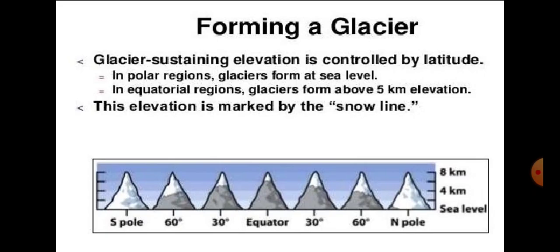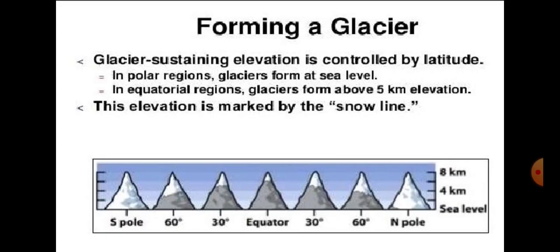It is because of the shape of the earth. In the polar region, the sun rays fall slantingly, and on the equatorial region, the sun rays fall horizontally. So because of that, when we go upward from the sea level, the formation of ice or glaciers occurs at the highest point as we increase our height.